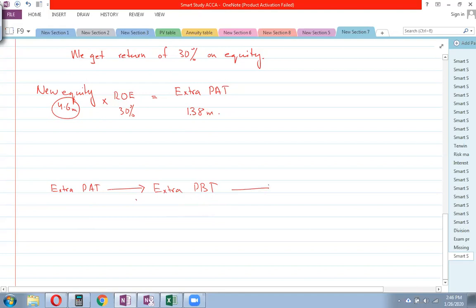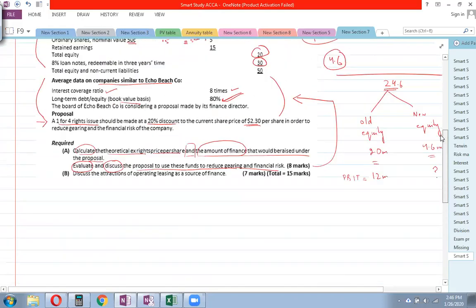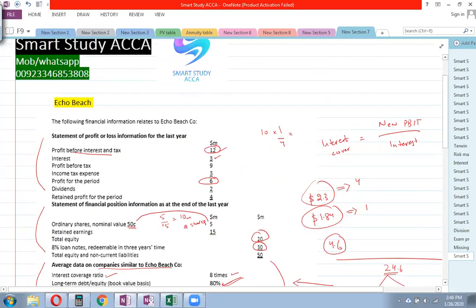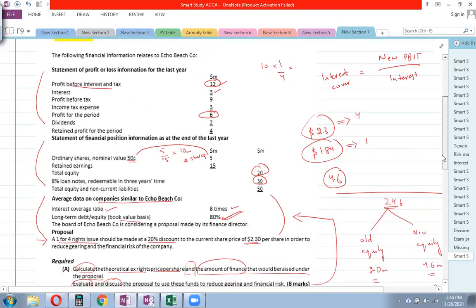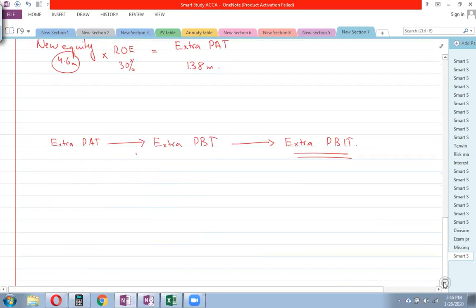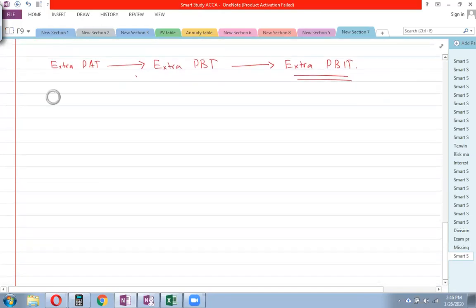And from your profit before tax, we are going to add the extra interest. This will give you the extra PBIT. Now, remember that was our aim, the extra PBIT. We have the current PBIT, which is 12, using 20 million equity. But now, how much is the additional equity finance going to give us more PBIT? That's what we need to find out. Now, I'm going to do it on the paper first, and then I can actually help you. So the extra profit after tax, we said it is 1.38 million.